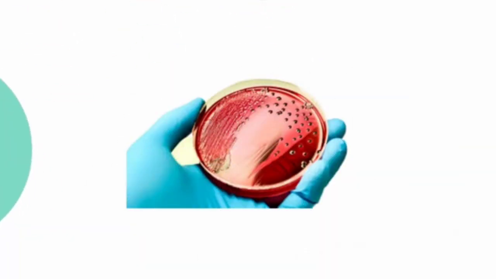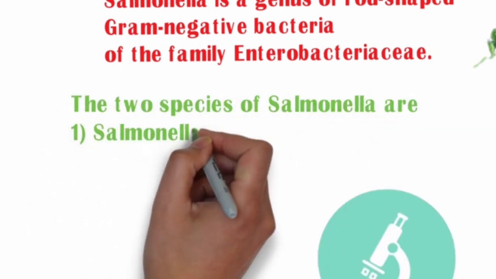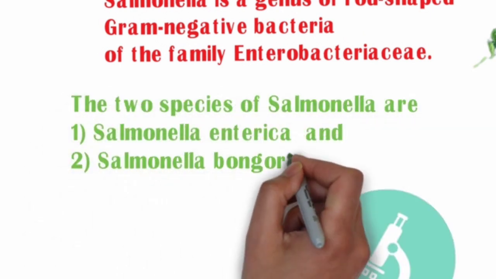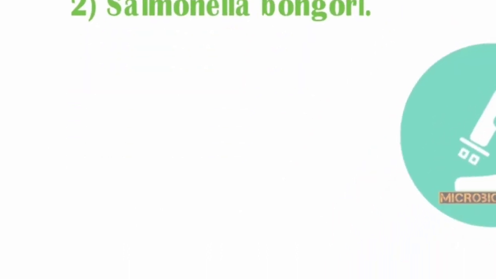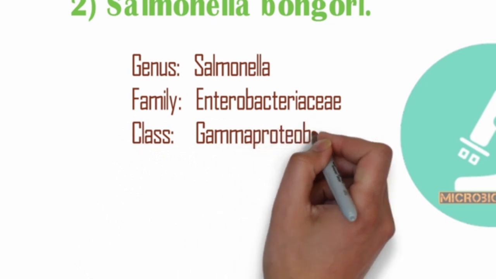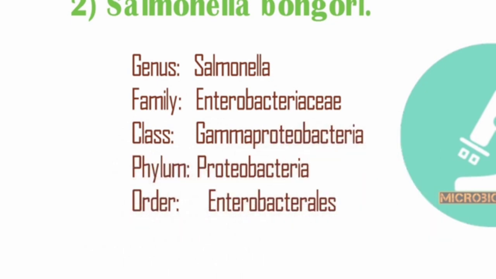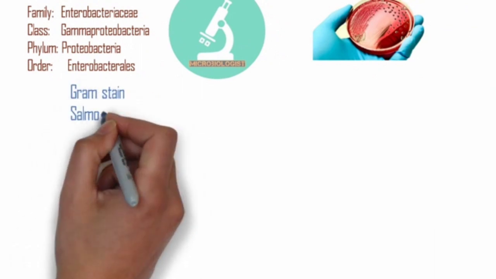Salmonella is a genus of rod-shaped gram-negative bacteria of the family Enterobacteriaceae. You can see its microscopic shape and its growth on the agar plate. It normally gives black colonies. There are two main species of Salmonella: Salmonella enterica and Salmonella bongori.